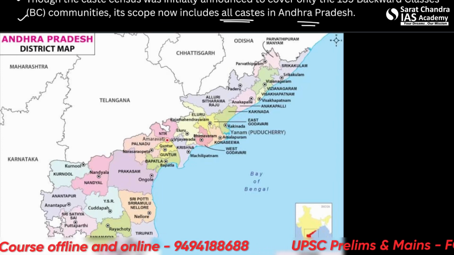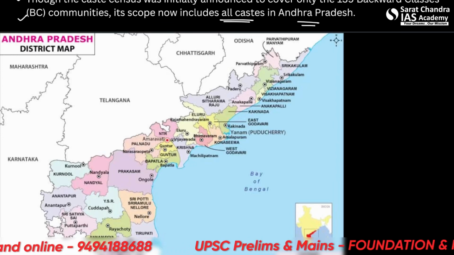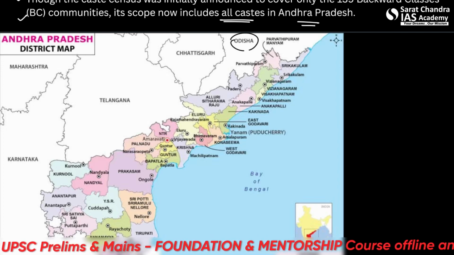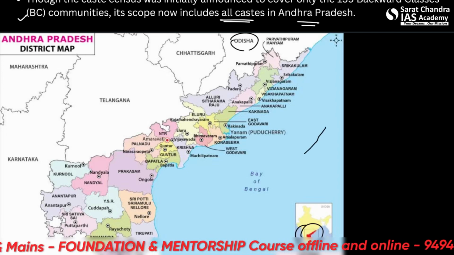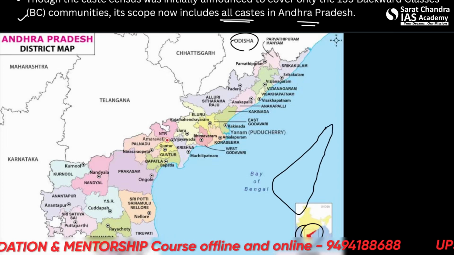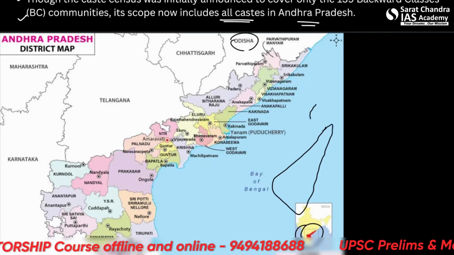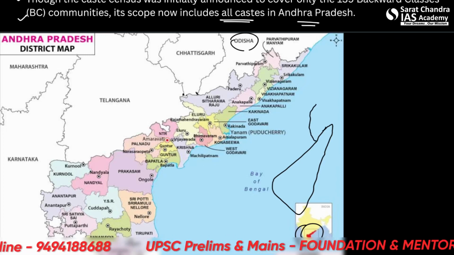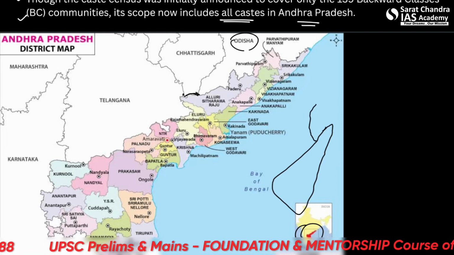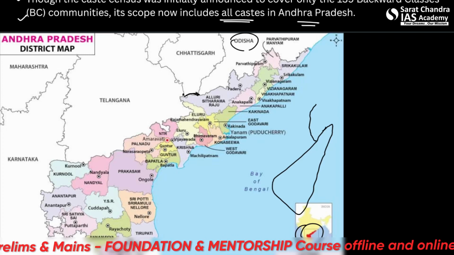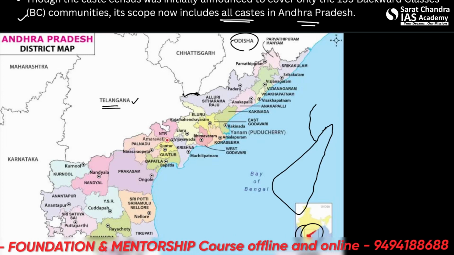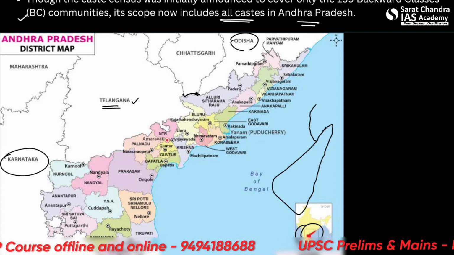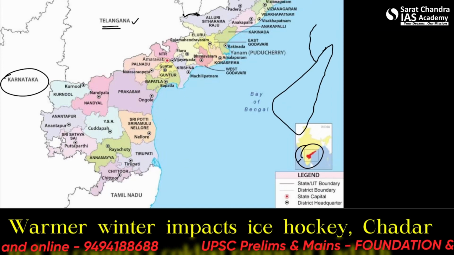The most important portion here is which states border Andhra Pradesh and where. So you can see the first state here, Odisha, which borders Andhra Pradesh towards the north. So Andhra Pradesh is like this. Here you can see it. Sort of a right angle triangle if you see. So Odisha we can see here in the northern side. Alright, then we do see a boundary with Chhattisgarh as well here. So we see a third and a very long boundary with Telangana state, which previously bifurcated from Andhra Pradesh. And there's Karnataka as well here towards the south. Further down south, there's a boundary with Tamil Nadu here you can see.